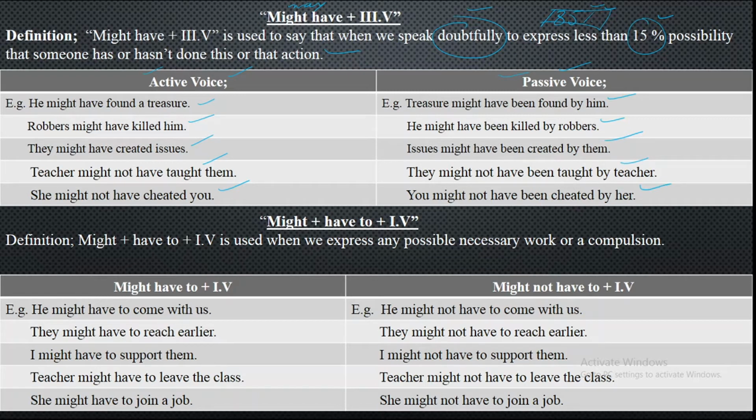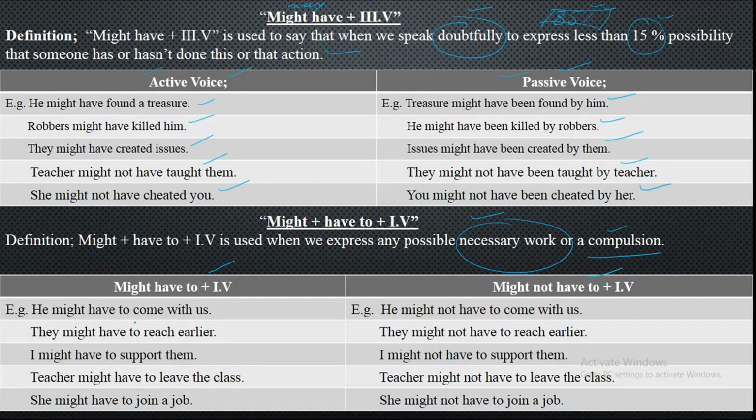Next, we have got might have plus to plus first form of the verb. Might have to plus first form of the verb is used when we express any possible necessary work or compulsion. Where you have got the compulsion or necessary work to be done, there we will be using might have to plus first form of the verb. Might have to plus first form of the verb and might not have to plus first form of the verb. You can make the negative too.